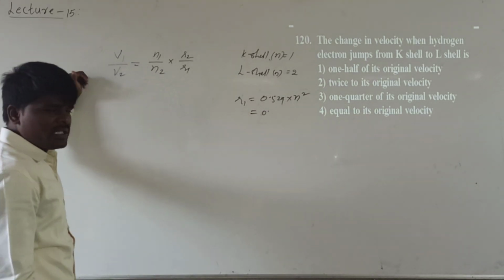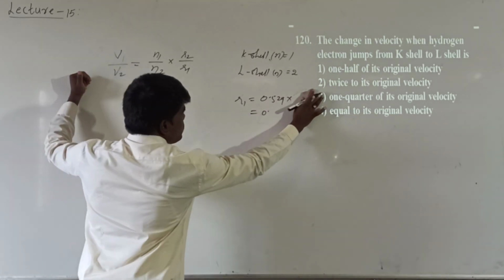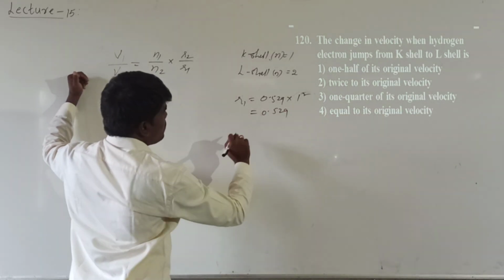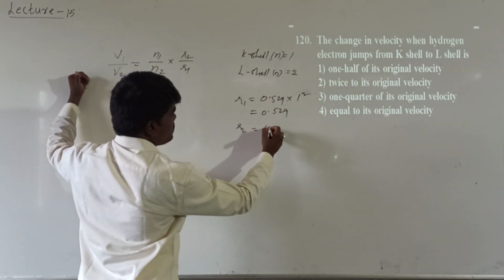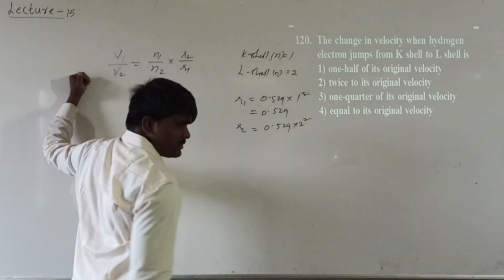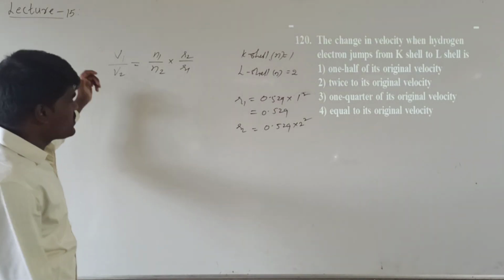If the n value is 1, r1 becomes 0.529. And r2 will be equal to 0.529 into 2 square, because it is the second shell. Let us substitute this data here.